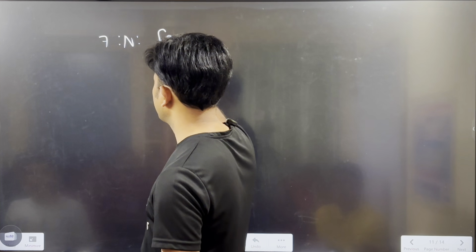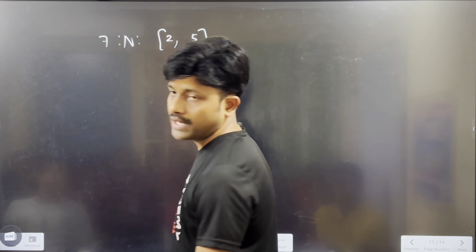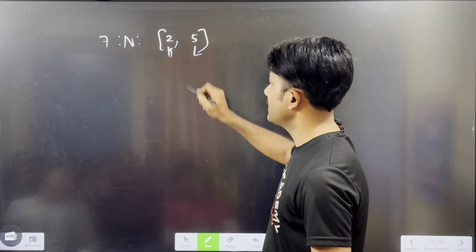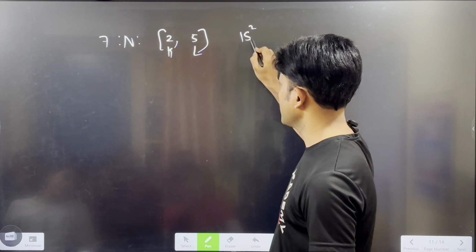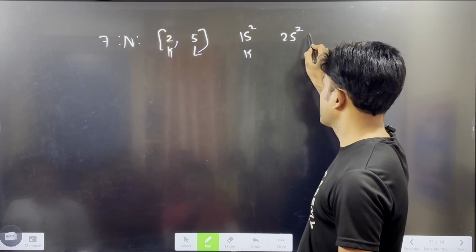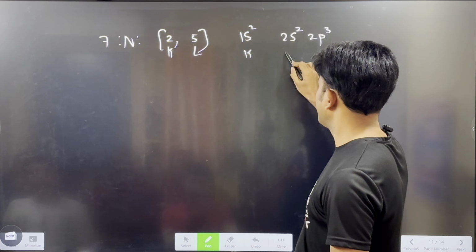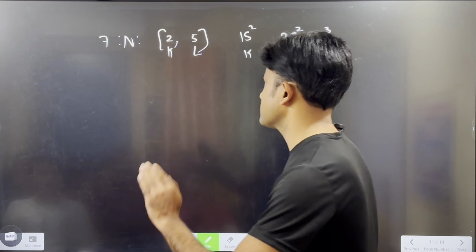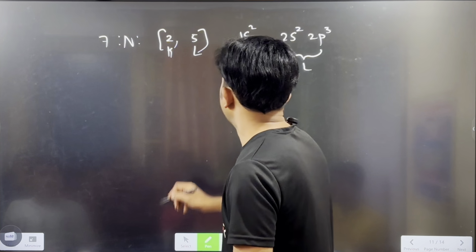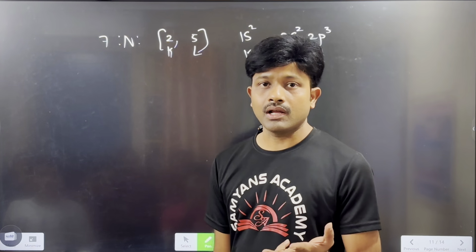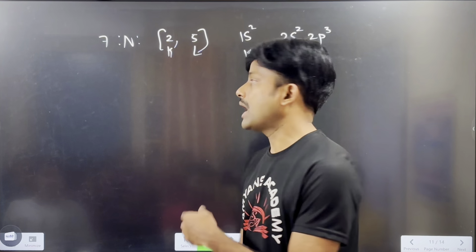First orbit consists of 2 electrons, second orbit consists of 5 electrons. This is the K shell, and this is the L shell. The K shell electron configuration is 1s2, and the L shell configuration is 2s2, 2p3. Only the last orbit electrons participate in the bonding, right? So now this nitrogen requires how many electrons? 3 more electrons.